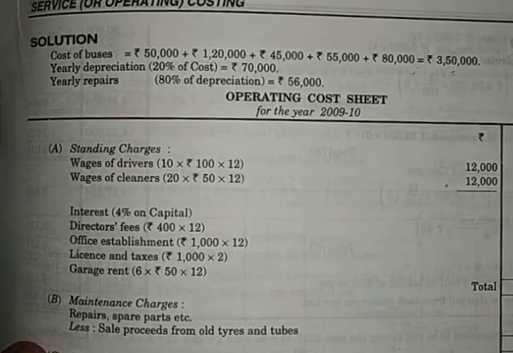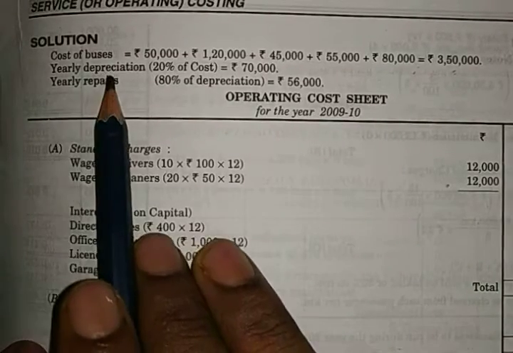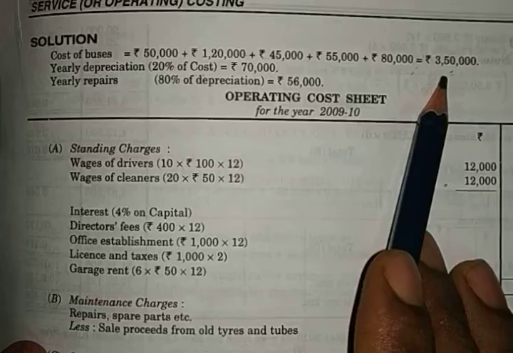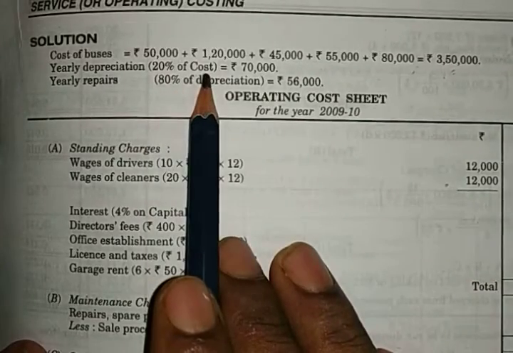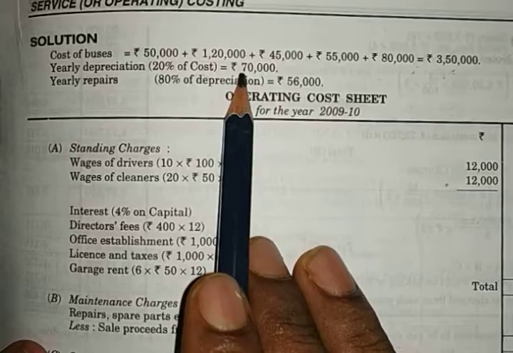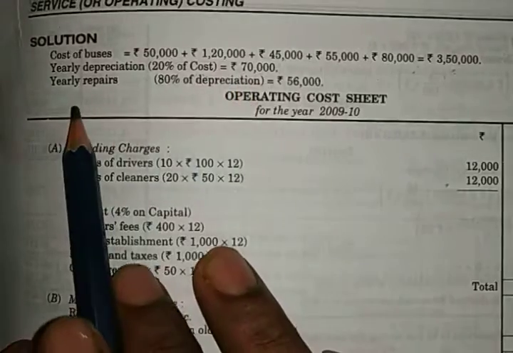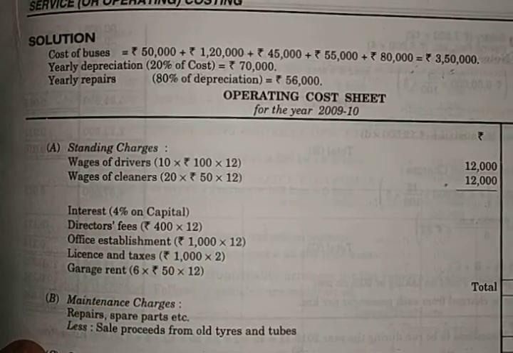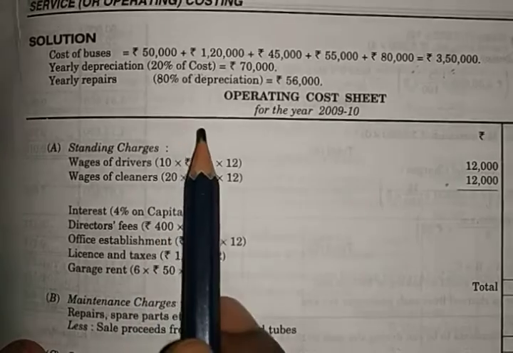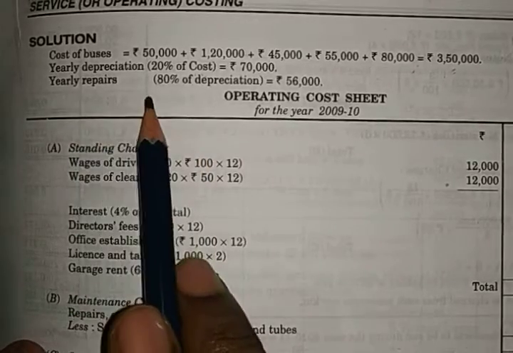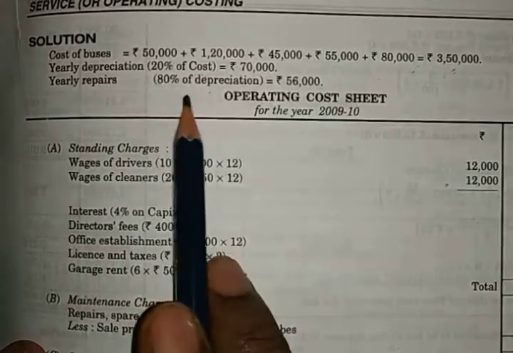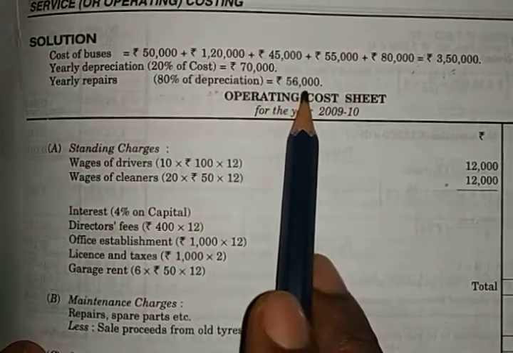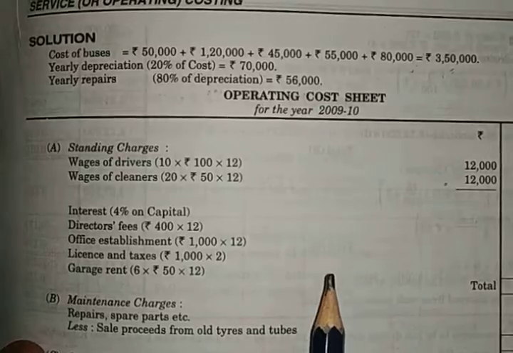After this, yearly depreciation is given in the question, which you have to calculate at 20% of cost. The cost is 3,50,000, so 20% of 3,50,000 gives you 70,000 yearly depreciation. After that, yearly repairs and maintenance is given as 80% of depreciation. So 80% of depreciation, which is 70,000, gives you 56,000. Now you have to draw the format.